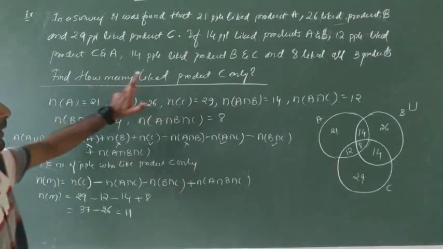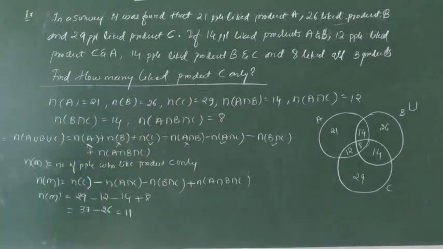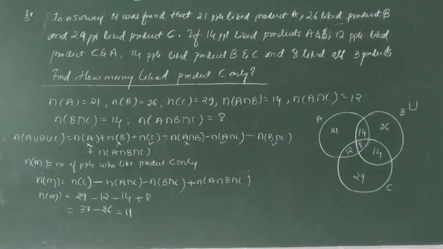Like that, you have to find out how many people like the product A only, and likewise the product B only. That is your homework from this example. Okay. So you should solve it from the miscellaneous examples.